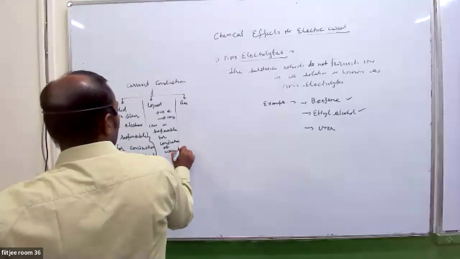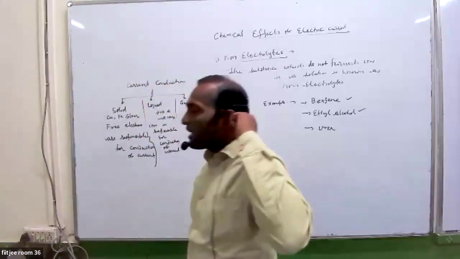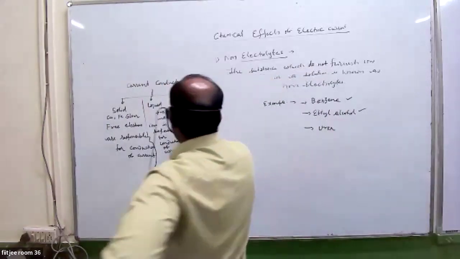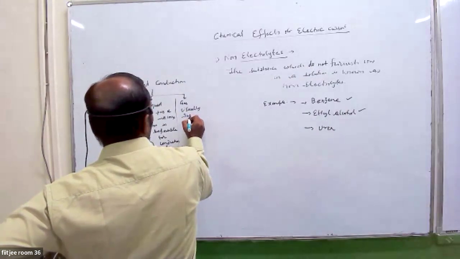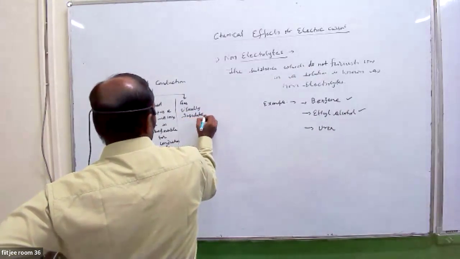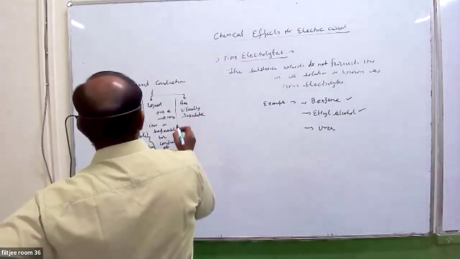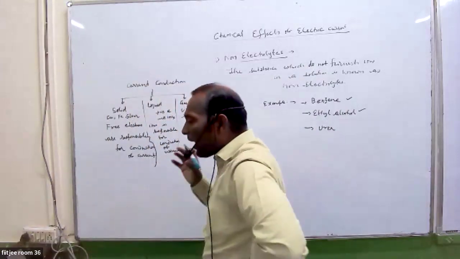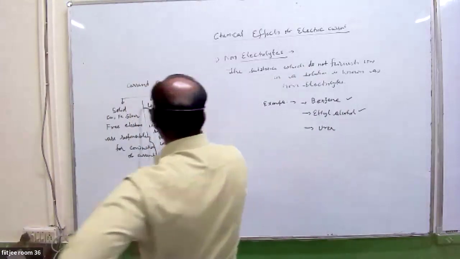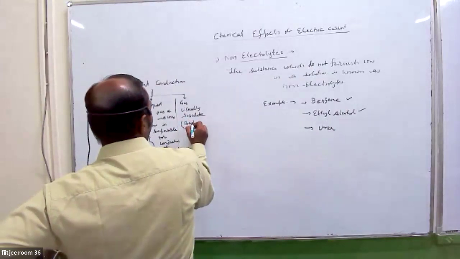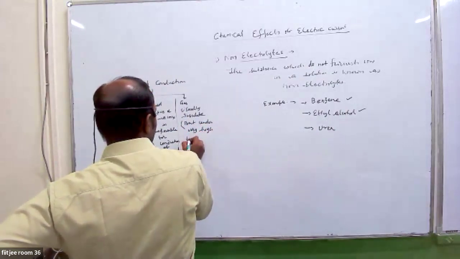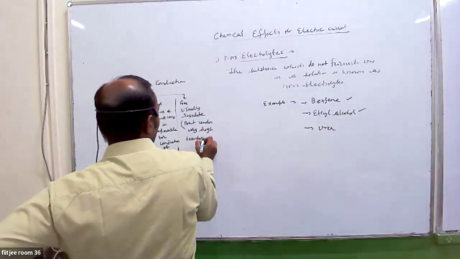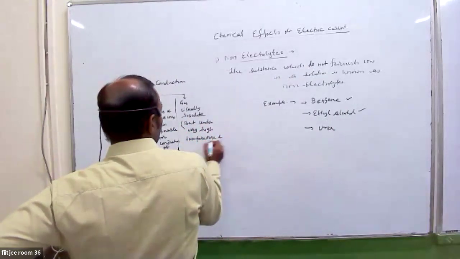And gases are usually insulators. But if we provide very high temperature and an electric field, then under very high temperature and electric field, conduction can occur.